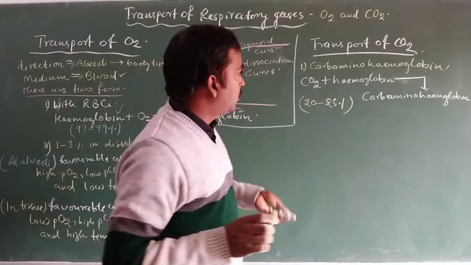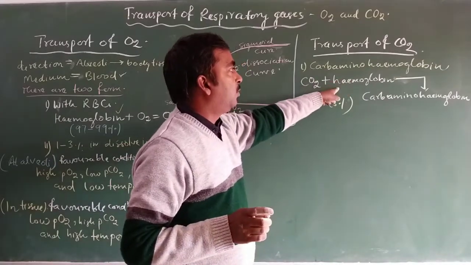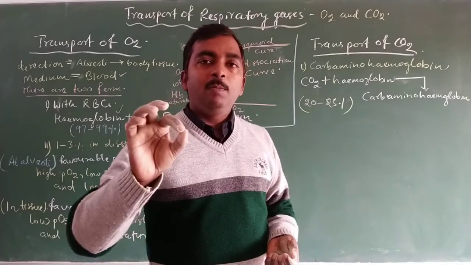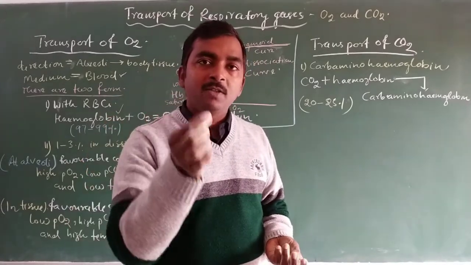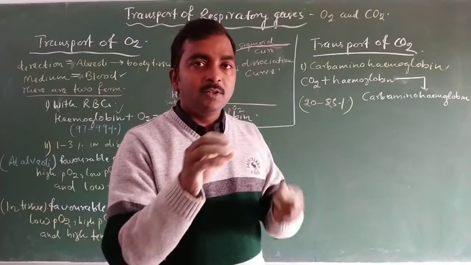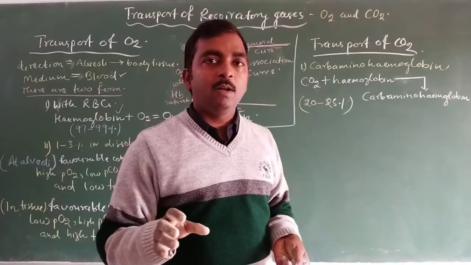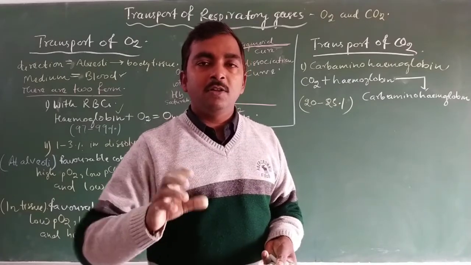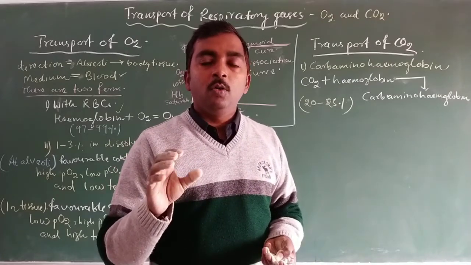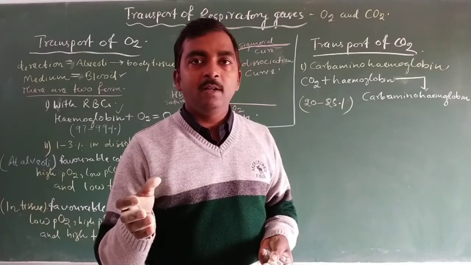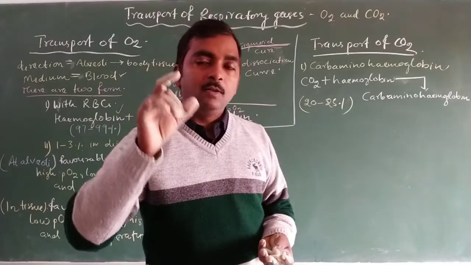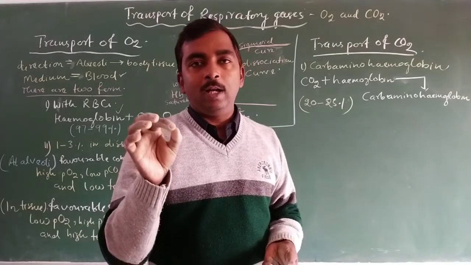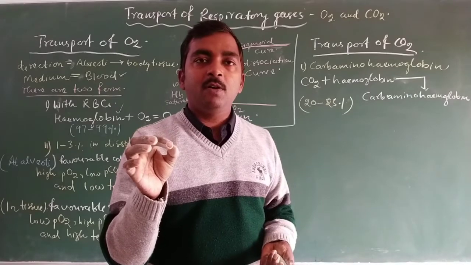The favorable condition for binding of hemoglobin with carbon dioxide is a high partial pressure of carbon dioxide and a low partial pressure of oxygen, while for dissociation of carbaminohemoglobin, the favorable condition is a low partial pressure of carbon dioxide and a high partial pressure of oxygen.